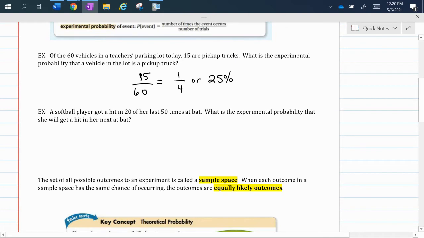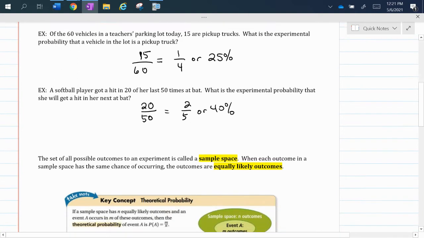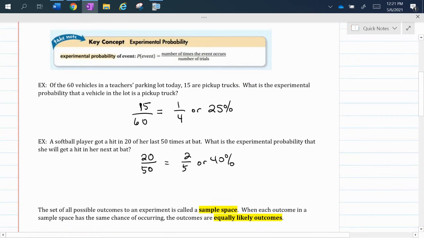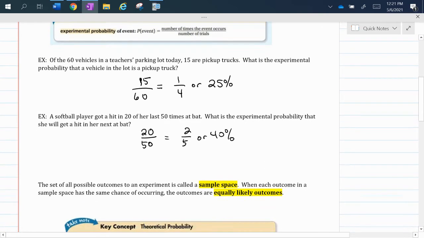A softball player got a hit in 20 of her last 50 at-bats. So what is the experimental probability that she will get a hit in her next at-bat? So the experimental probability, since she hit 20 of her last 50, would be 20 out of 50. Or we write it as 2/5, or we could write 40%. So that's when we do what's called an experimental probability.